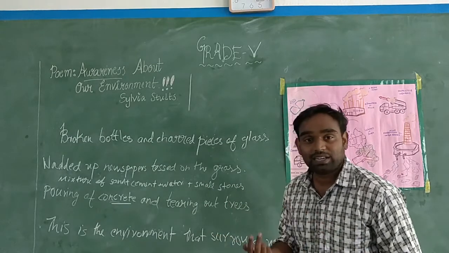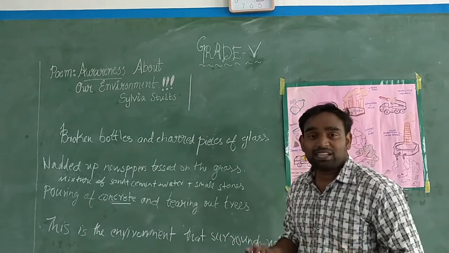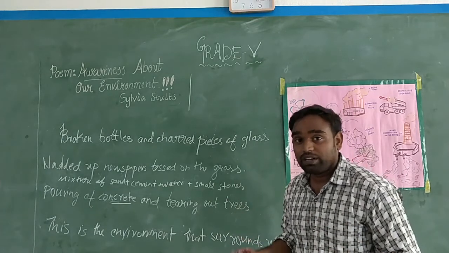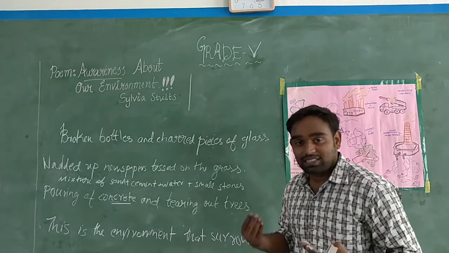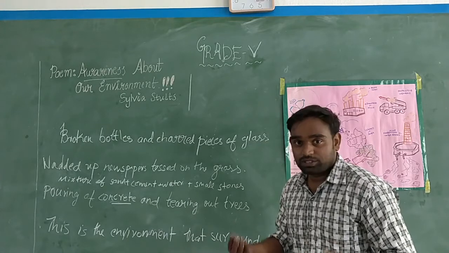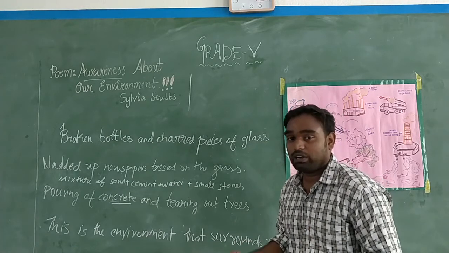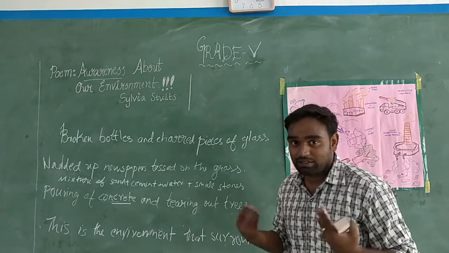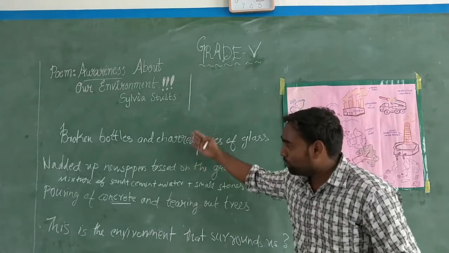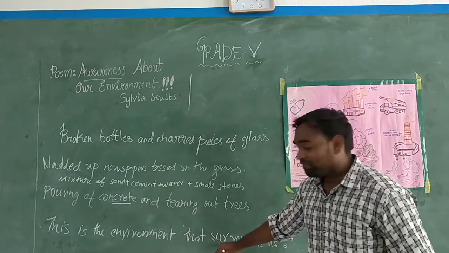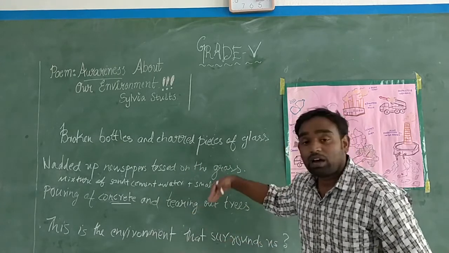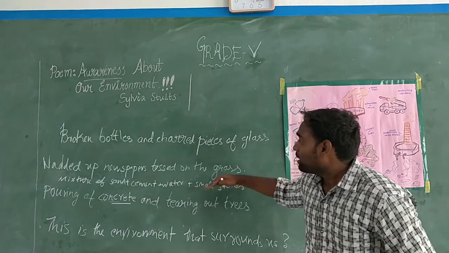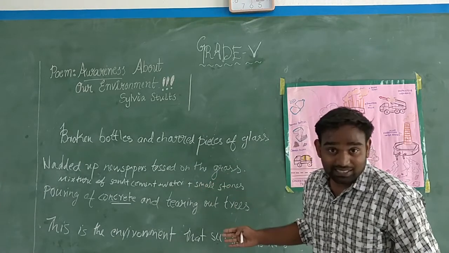Mother nature provides us with everything, but are we doing good to her? As children of our mother, we should do only good to her. Our earth is our mother, so we should not do such activities, and we should keep the environment away from them. So you understood the first stanza, children?